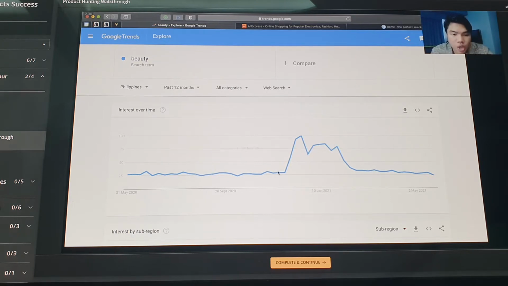Even if you notice a small spike here, a small bump in the month of January of this year, this is still an everyday market. So how can we say it's an everyday market? Because the line is almost straight. It's not bumpy, up down, up down, up down. So this is an everyday market because it forms almost a straight line.